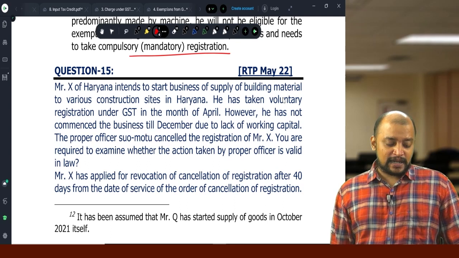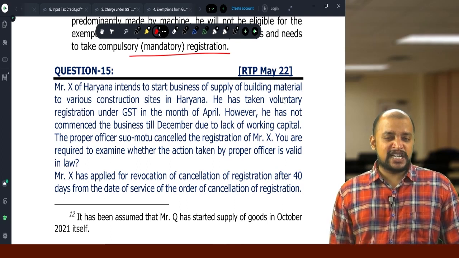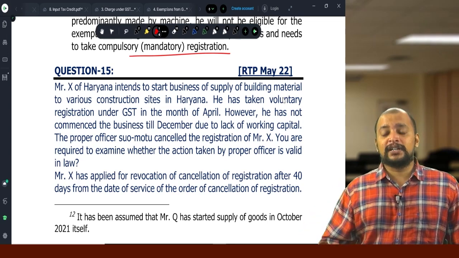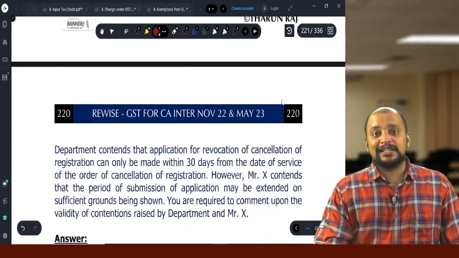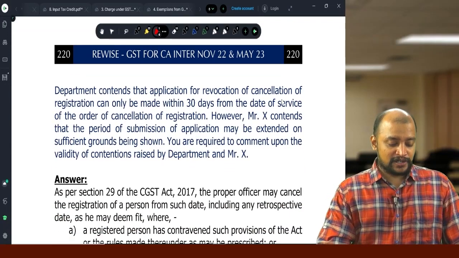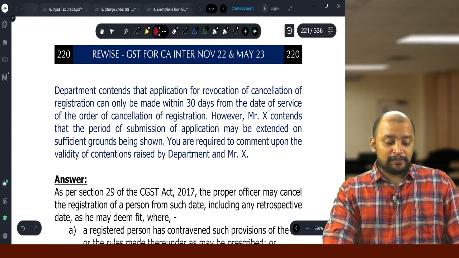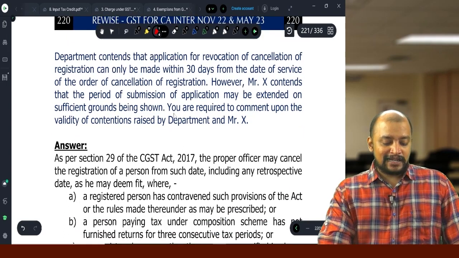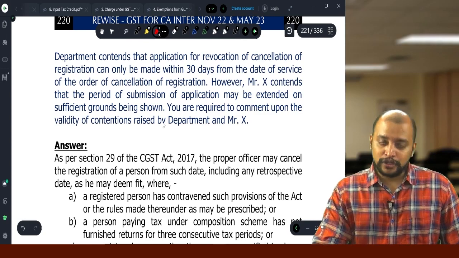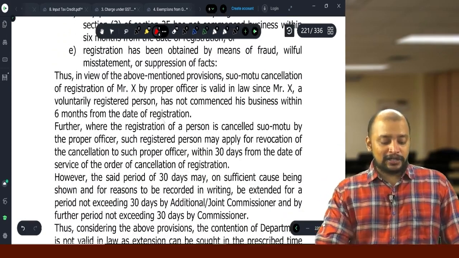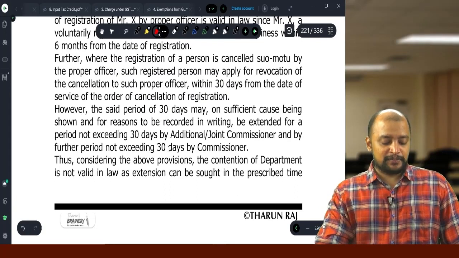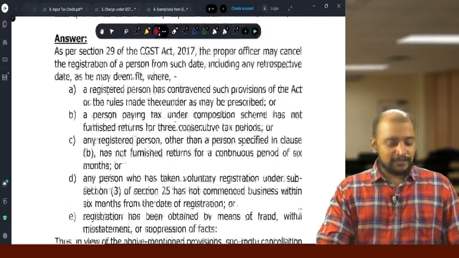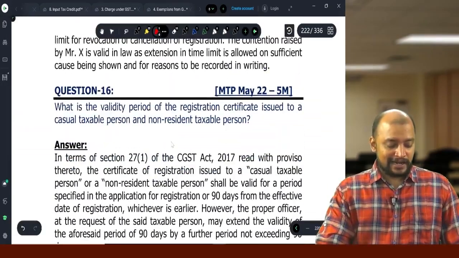And Mr. X has applied for revocation of cancellation after 40 days from the date of cancellation. So 40 days means already 30 days are over. Then that extra time limit is subject to approval by the additional or joint commissioner. The department contends that an application for revocation can be made within 30 days. However, X contends that it may be extended on sufficient ground shown. Yes, on sufficient ground shown, the additional or joint commissioner can extend it for a further period of 30 days, and the commissioner can extend it for a further period of 30 days. Therefore, the department is not correct in this regard.